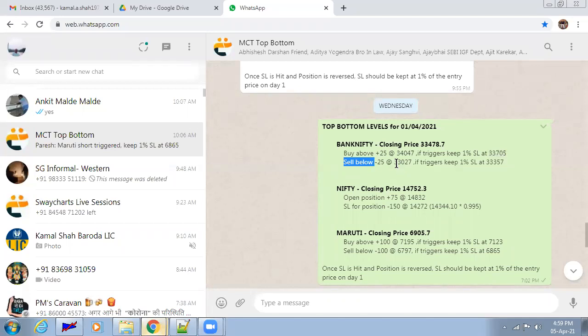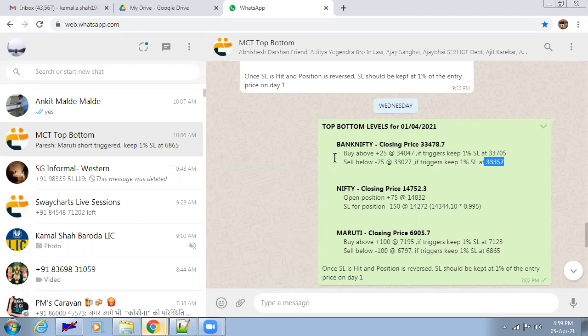So for sell below, the levels are also given here. If the market goes below 33027, that is where you go short in the market. If it gets triggered, the 1% stop loss of that day can be put at 33357. So only if the market goes below this, this will get triggered, and then this becomes your stop loss.